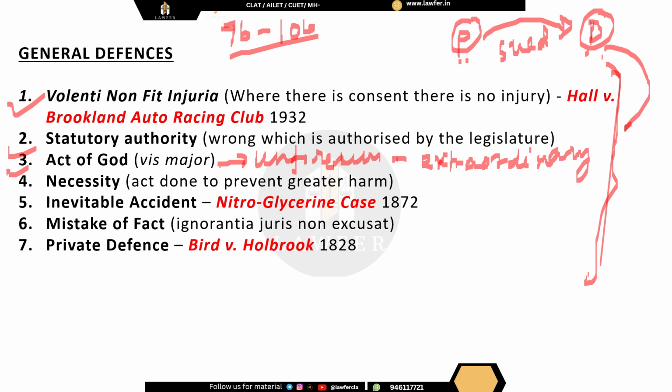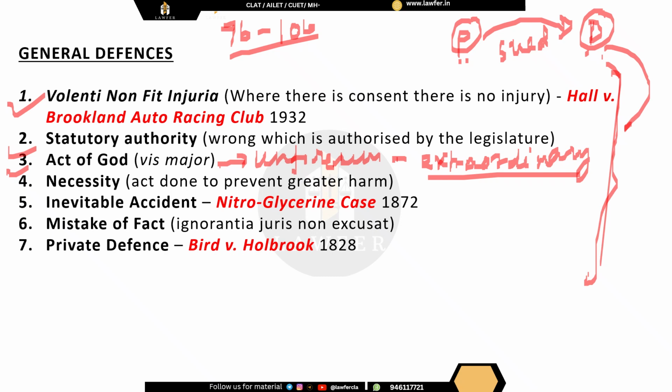Something like that happens, but you have to see that it has to be extraordinary depending on the situation. For example, in a city like Kolkata or Mumbai, if in winter all the water pipes get frozen because of extreme cold, that would be an extraordinary situation.